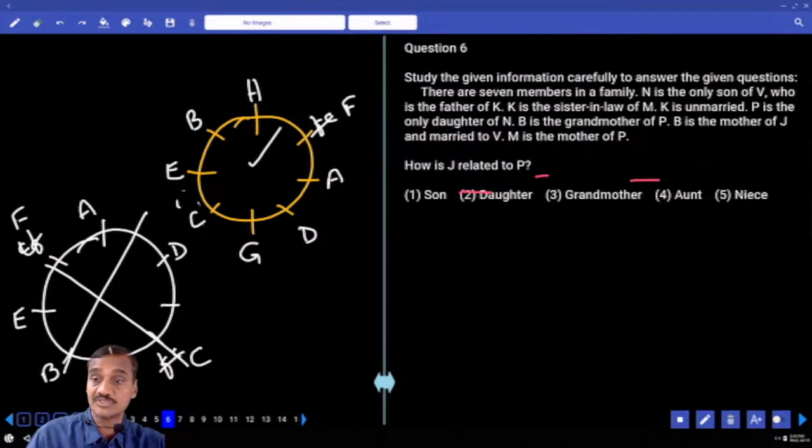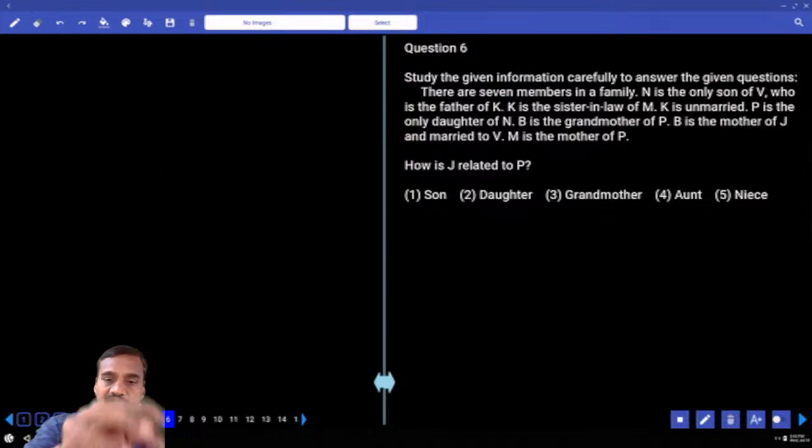Then coming to question number 6 onwards. Now the sixth one, which category does it come under? First priority, blood relations. How many persons are there? 7 members are there in a family.